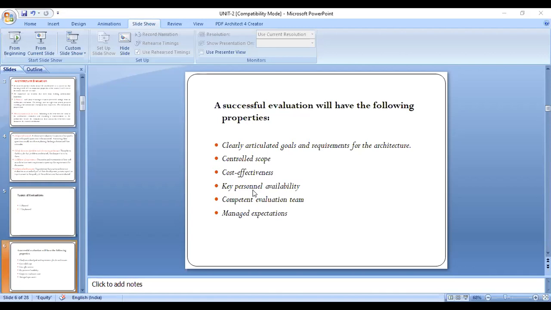So by doing this evaluation, each and every time, whoever participated interestedly in this project, only for that particular stakeholder should we explain about this project. There are many members involved in this project.